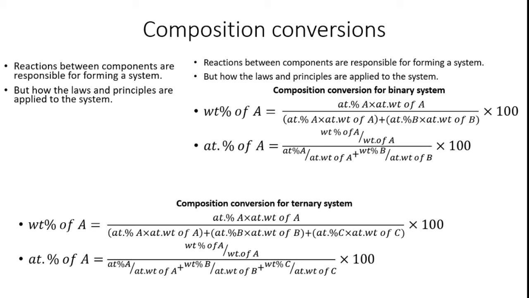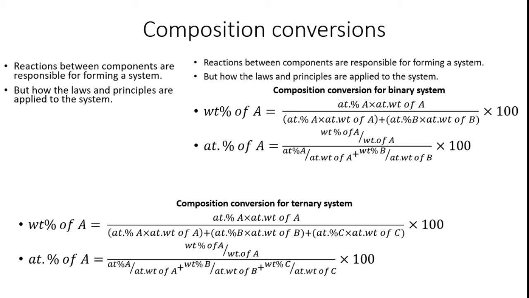The reaction between components being responsible for forming a system is common, but what about the composition conversion of a binary system? Because there are two systems we studied in our previous videos, which are the binary system and the ternary system. How can we calculate the composition conversion in a binary system? First, we can calculate it with the weight percentage.